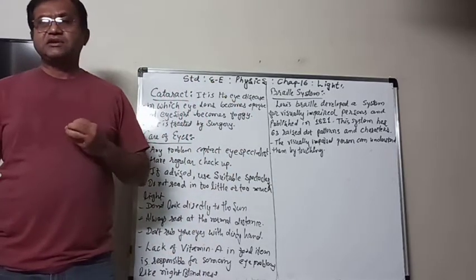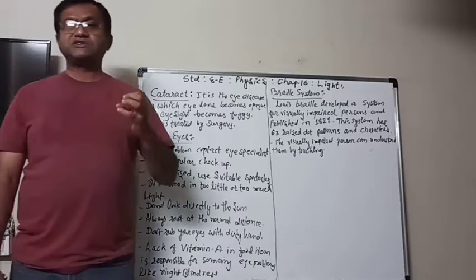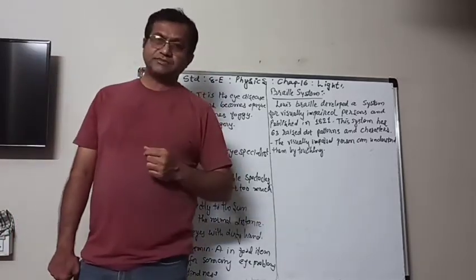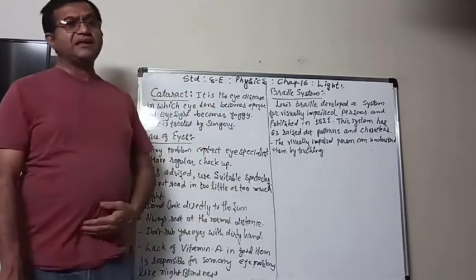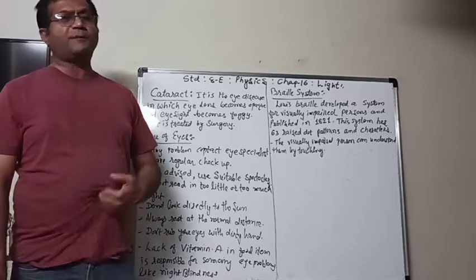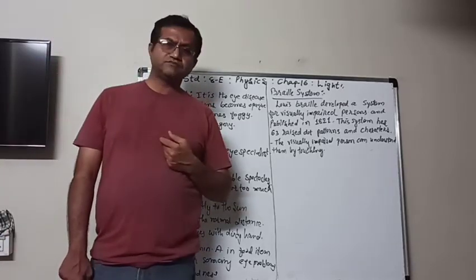That disease is known as cataract, which in Gujarati we call motiyo. So in it the lens becomes opaque and the vision becomes foggy.